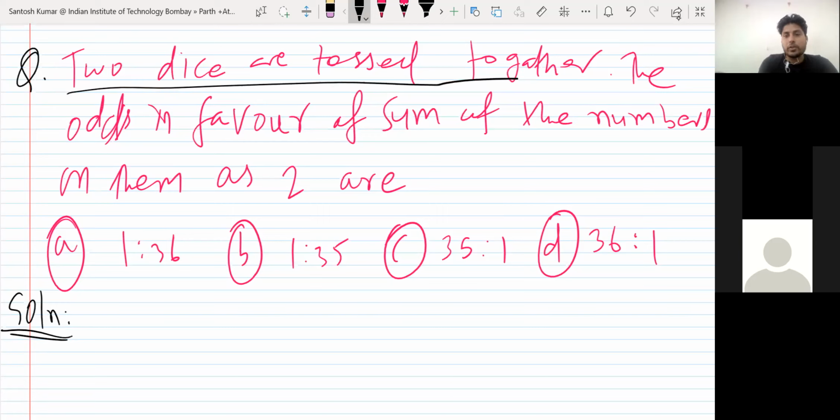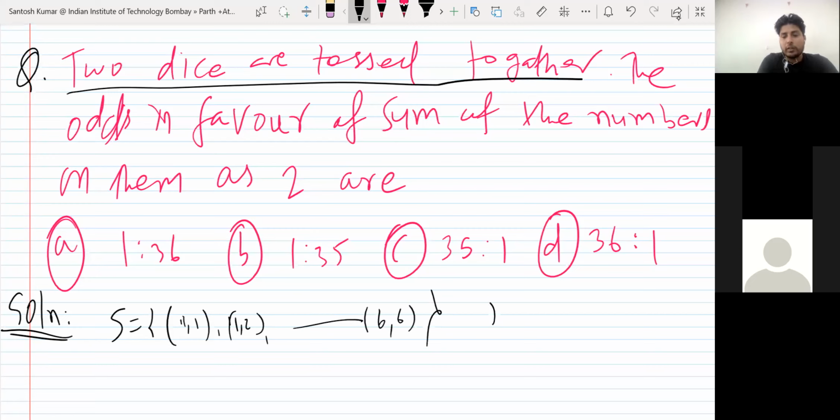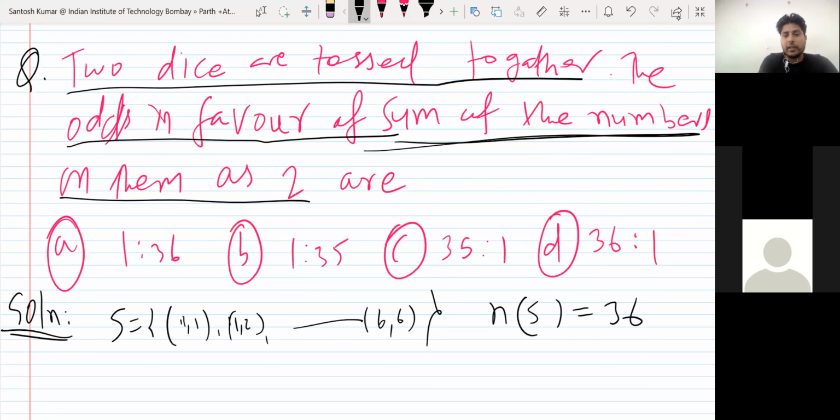So two dice are tossed together. How many elements will be in the sample space? You already know, 1,1, 1,2, and till 6,6. So the total number of elements in the sample space is 36. But the odds in favor of some of the numbers is 2.